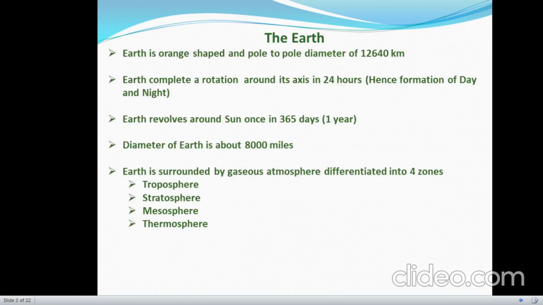Now come to the Earth. Our Earth is orange shaped and its pole to pole diameter is 12,640 km. Our Earth completes a rotation around its axis in 24 hours, which is responsible for formation of day and night. Earth revolves around Sun once in 365 days, that is 1 year. The diameter of Earth is about 8,000 miles. Our Earth is surrounded by a gaseous atmosphere which is differentiated into 4 zones, that is troposphere, stratosphere, mesosphere, and thermosphere.